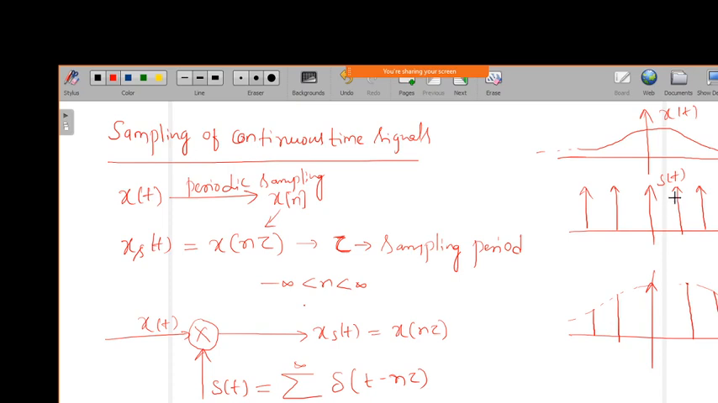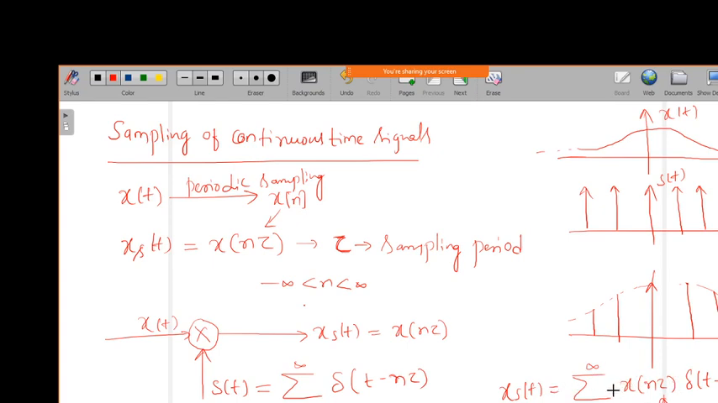Now if we use the sampling property of the impulse function, we can write xs of t, the sampled signal of that continuous time signal, as summation n equal to minus infinity to plus infinity of x of t, the sampled version, into delta of t minus n tau, with the sampling period. So we are putting in the n values and sampling the continuous time signal. We can call this the sampling property.